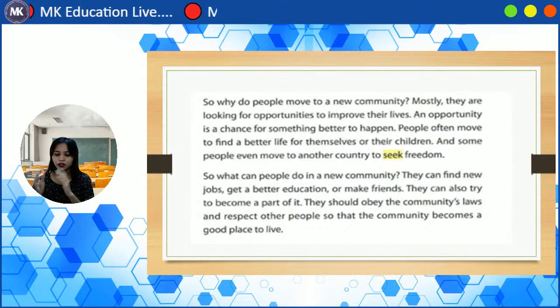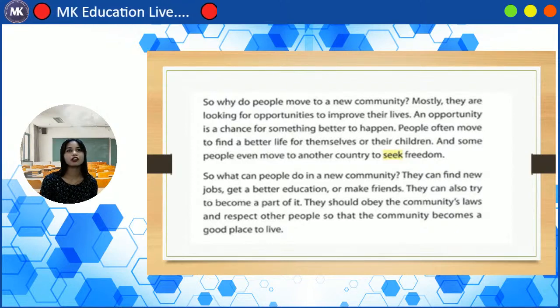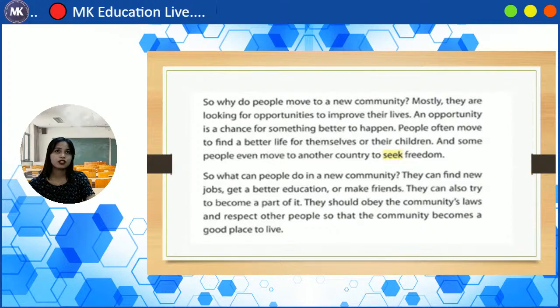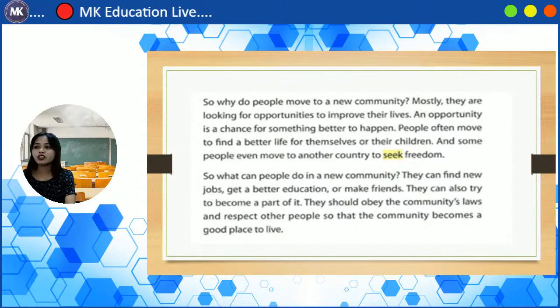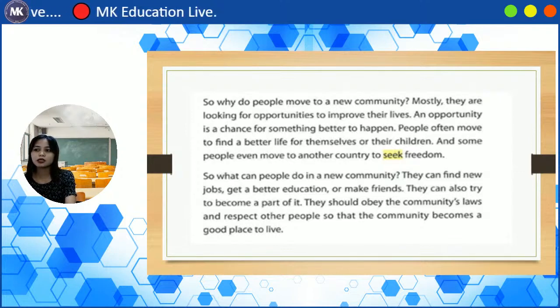And then of course, to improve their lives. Because maybe if they only stay in their hometown, they will not live happily ever after. So that is why they will just move to another country, and they think that if they move there, there will be changes in their lives. So looking for opportunities to improve their lives. And an opportunity is a chance for something better to happen. So yeah, why not? So people often move to find a better life for themselves or their children.